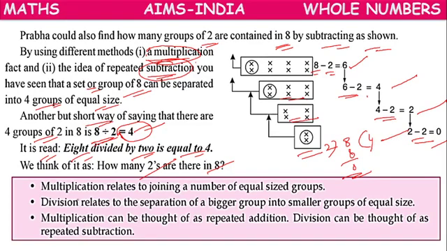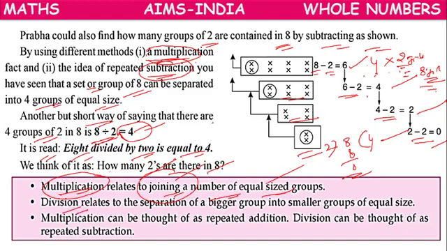Here, multiplication means joining a number of equal sized groups. Suppose I have 2 girls in each group. If I have 4 groups, then what will be the total number of girls? 8 girls. Means here multiplication joins. So 4 into 2 means 2 girls in each group, and like that 4 groups, we are joining them together and getting 8 girls. So multiplication is a kind of joining of equal sized groups.